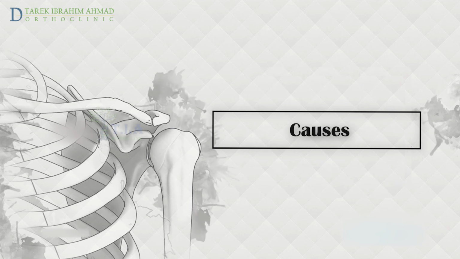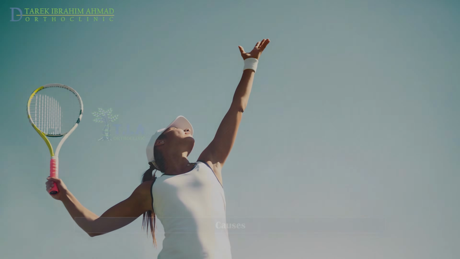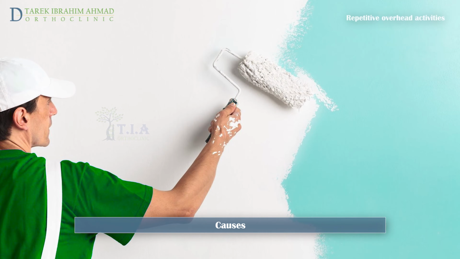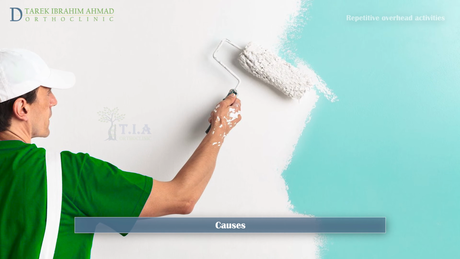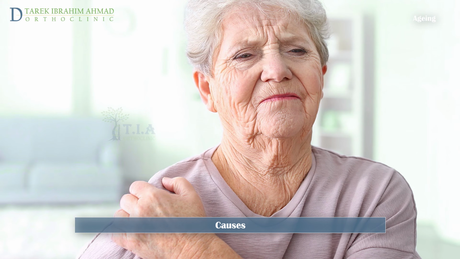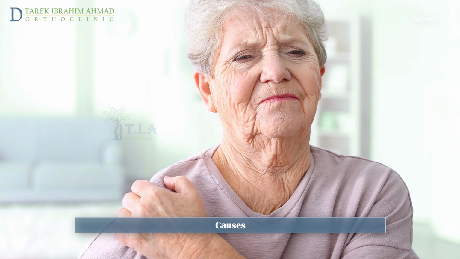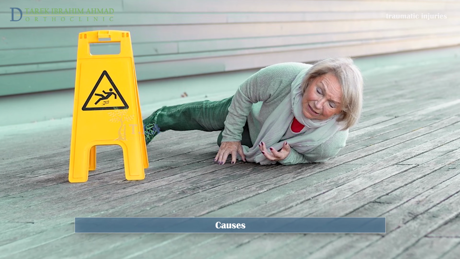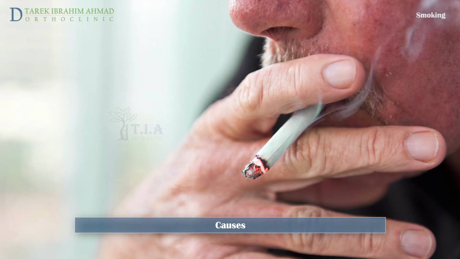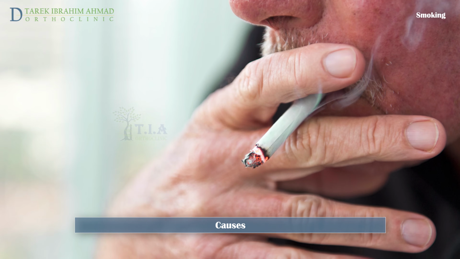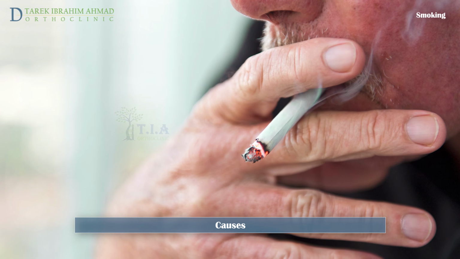Causes of biceps tendinitis. Overuse of the tendon in sports or repetitive overhead movements in work or daily life. As we age, tendons get stiffer, weaker, and more prone to injury. Injury to the tendon from a fall or other accident. Smoking has been associated with an increased risk of tendon damage, along with slower healing due to poor circulation.